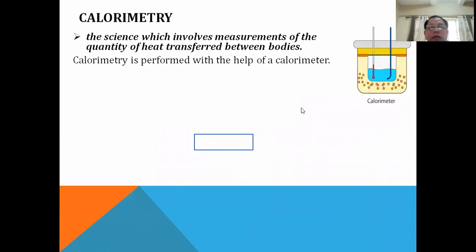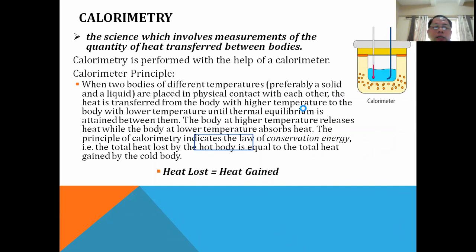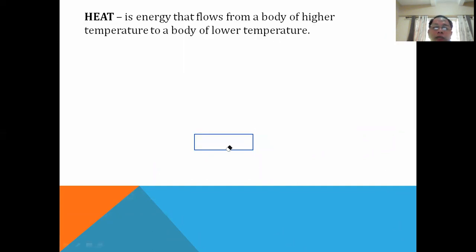Another area where we can see the effects of heat is when it changes phase. Another way we know heat is a form of energy, and that energy is able to be calculated because it flows.